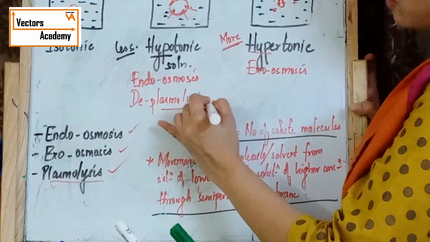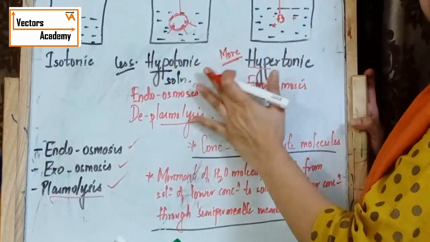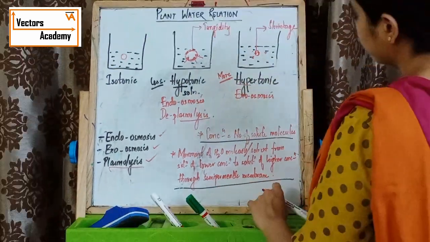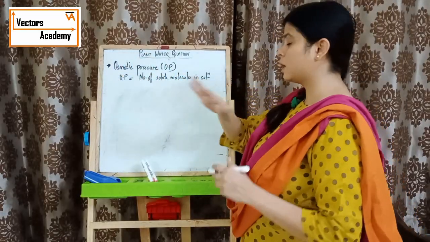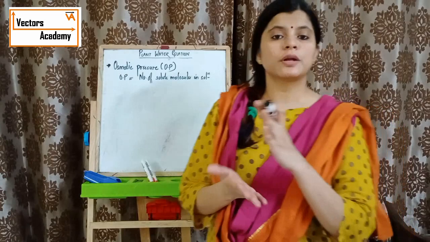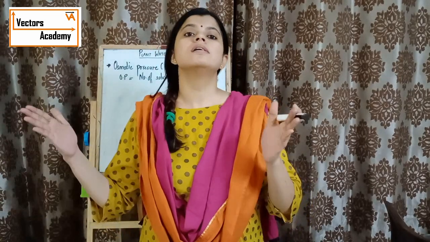Deplasmolysis, which can occur in hypotonic solution. Now a new term is there, that is osmotic pressure. Now what is osmosis? That we studied already. That is the movement of water molecules or a solvent from the solution of lower concentration to the solution of higher concentration through a semi-permeable membrane.